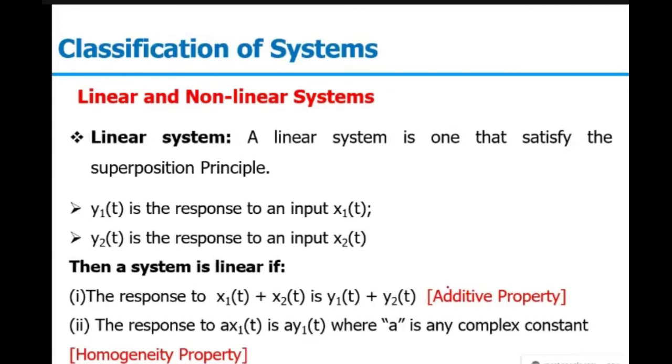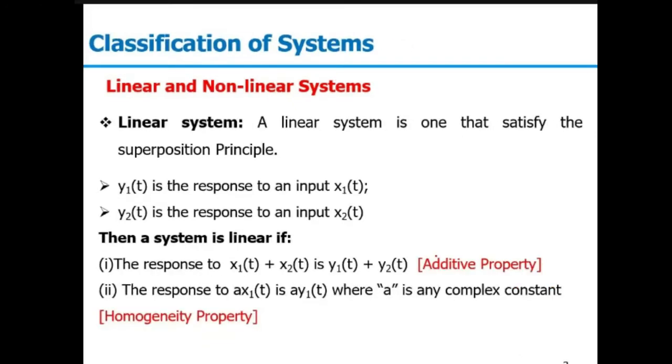A linear system is one that satisfies the superposition principle. You have given a system and we need to check whether the given system is linear or not. So we will be talking about the superposition principle. We will apply some rules over the system and we will see if the system is satisfying the rules or not. Generally in the superposition, we are having composition of two properties like additive properties and homogeneity properties.